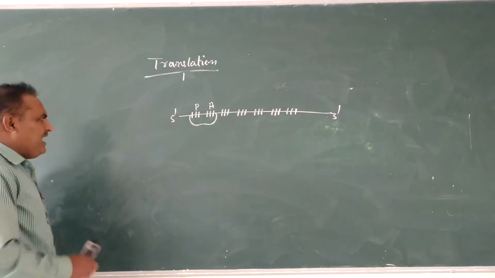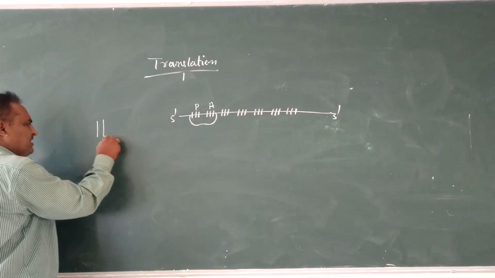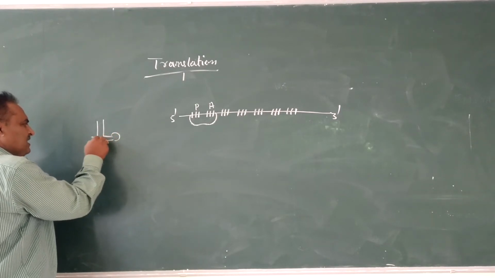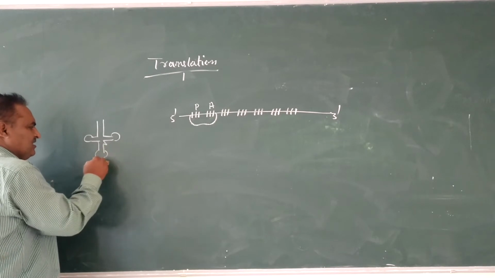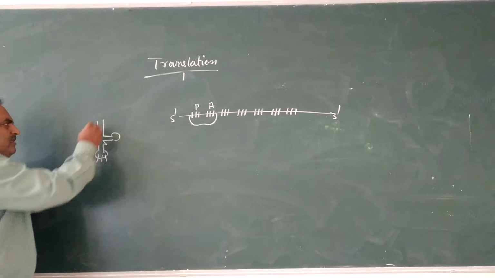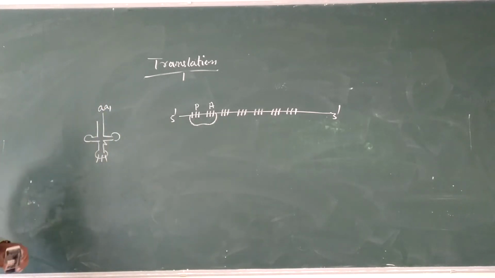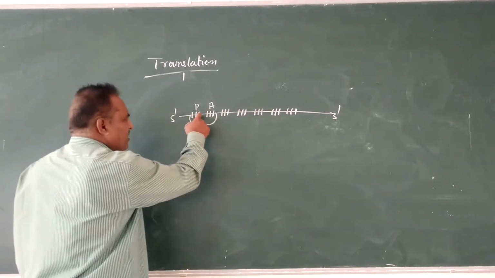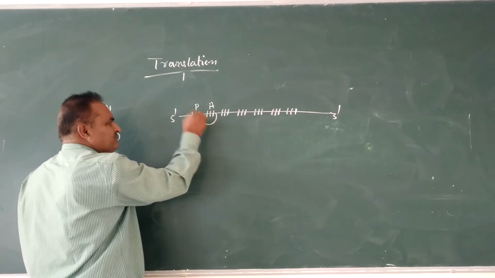And the charged tRNA carries an anticodon and carries amino acid 1. The first codon on mRNA is always AUG.